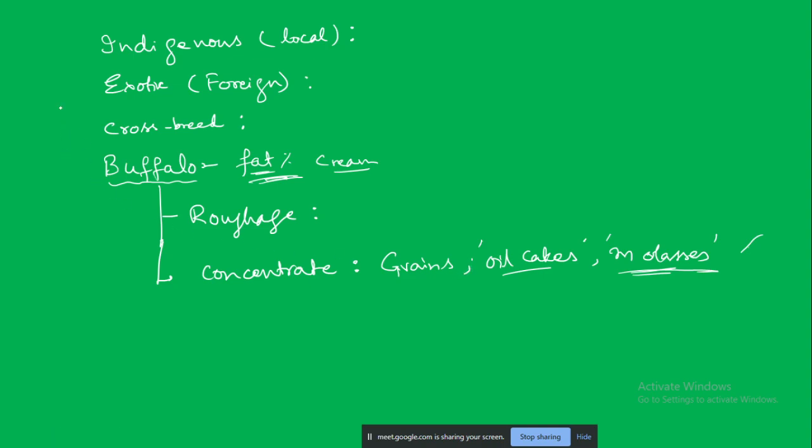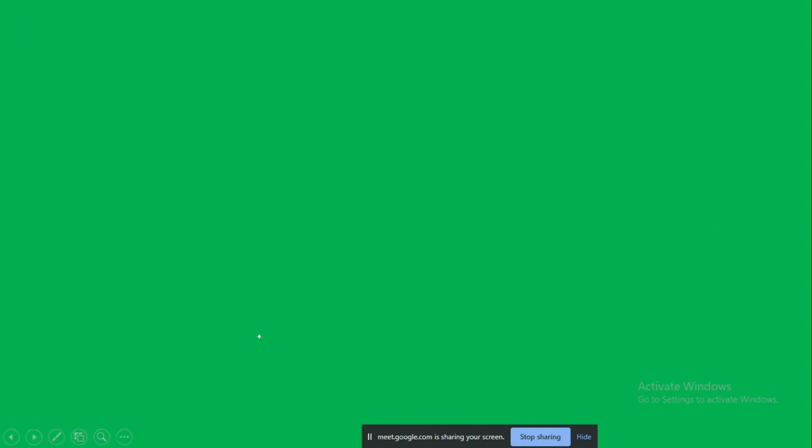Besides these milk yielding animals, or what we say the milch animals, there are the draught animals. Draught animals are going to do the heavy work. Like what we saw about the green revolution. India is also an agricultural based country, and therefore we always try to increase our agriculture production.